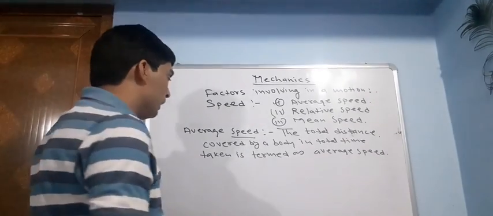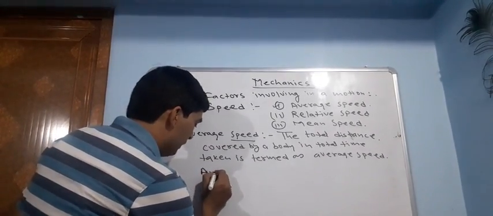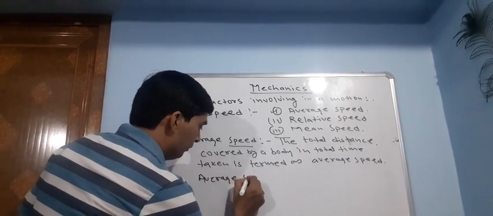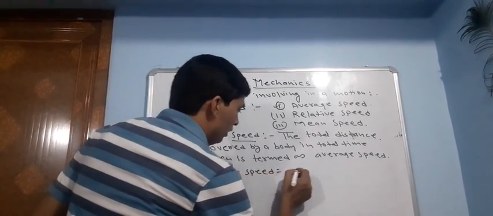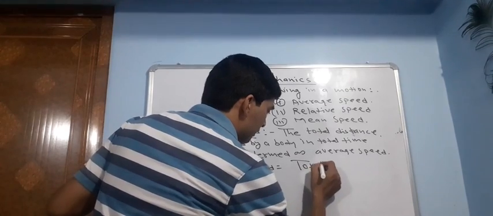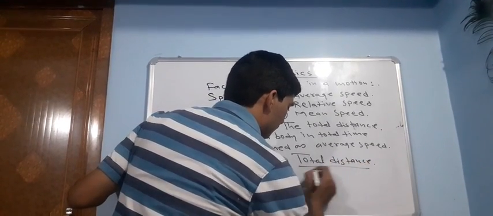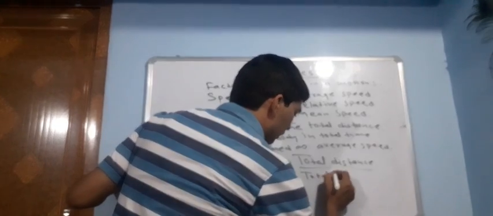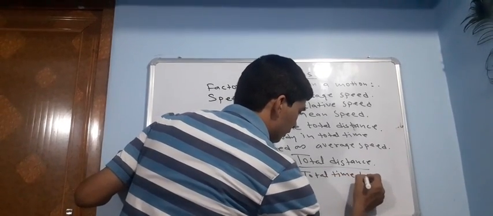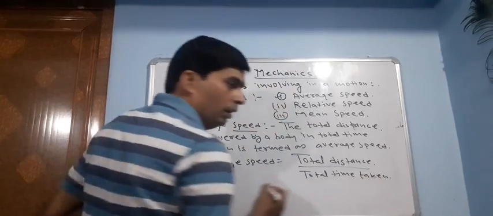So mathematically we can write average speed is total distance by total time taken.